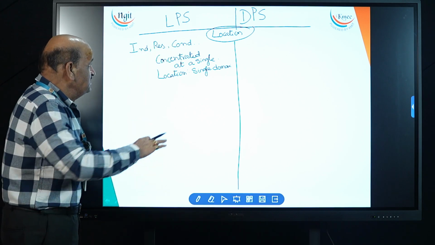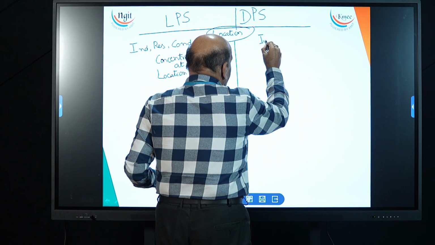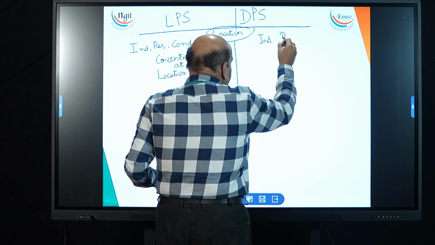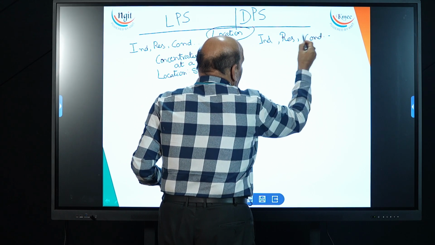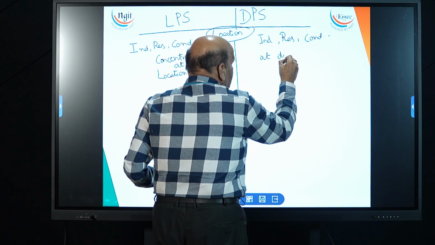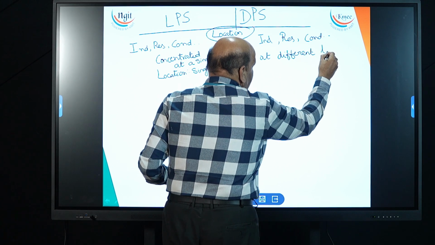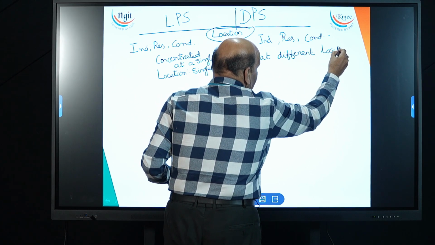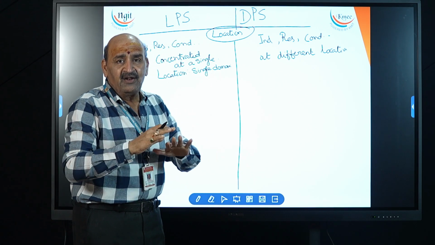Understand? Now look at this side. The same parameters, inductance, resistance and conductance, are located at different locations. That means these parameters are not at a single point, a single location.